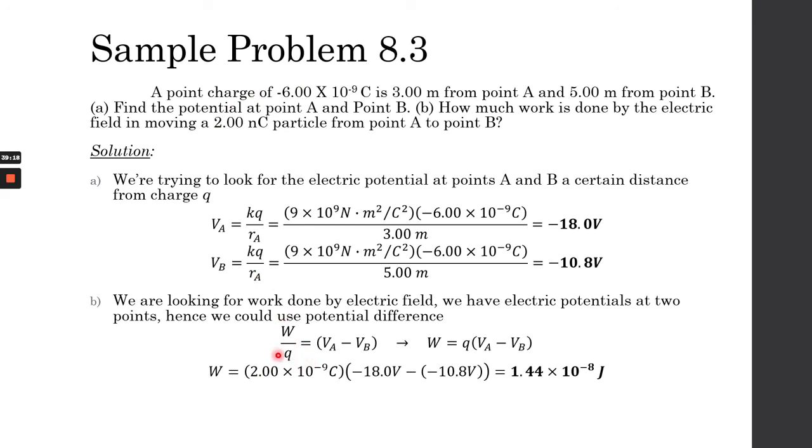So this Q right here is the object that moved. So 2 nanocoulombs is basically 2 times 10 raised to -9, multiplied by the potential difference. And the work done by the electric field from that point charge is 1.44 times 10 raised to -8 joules.